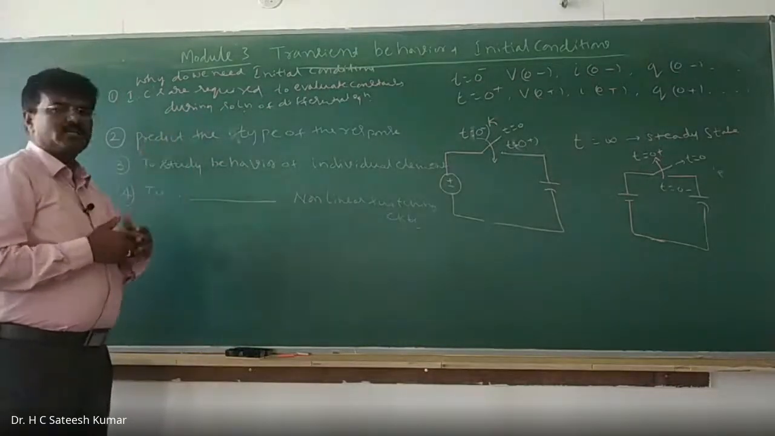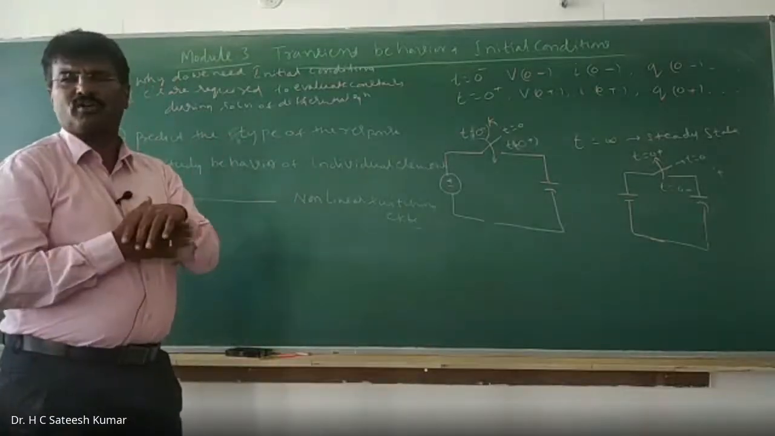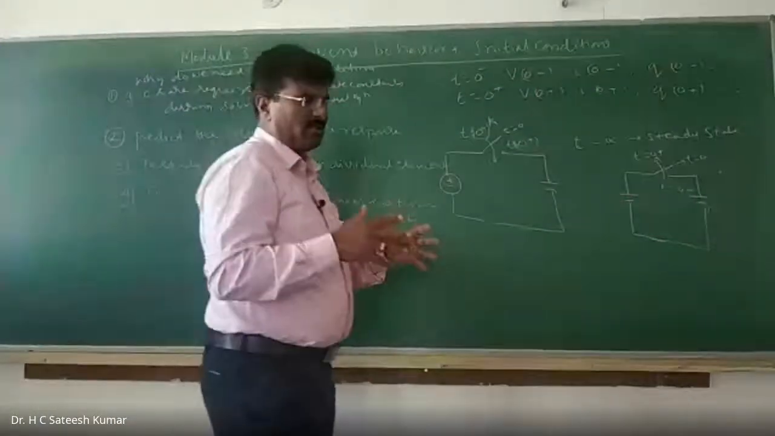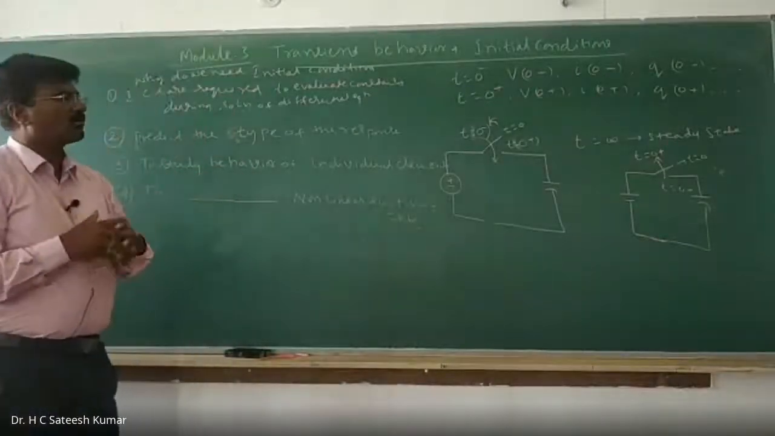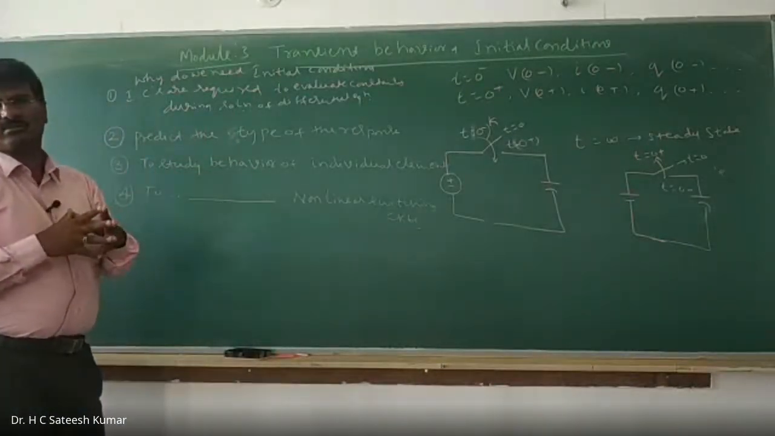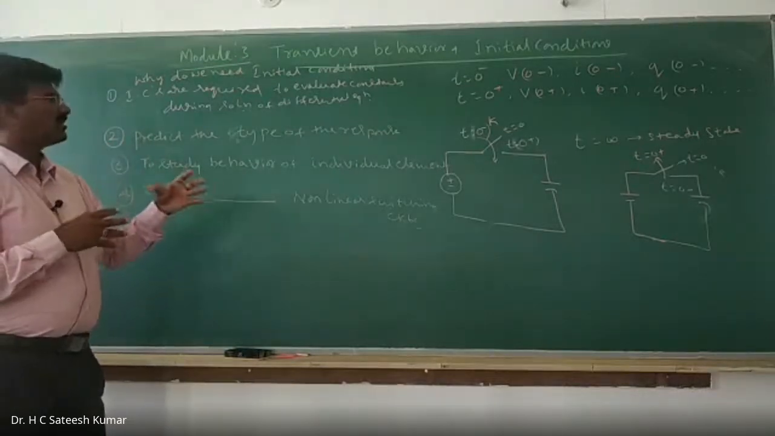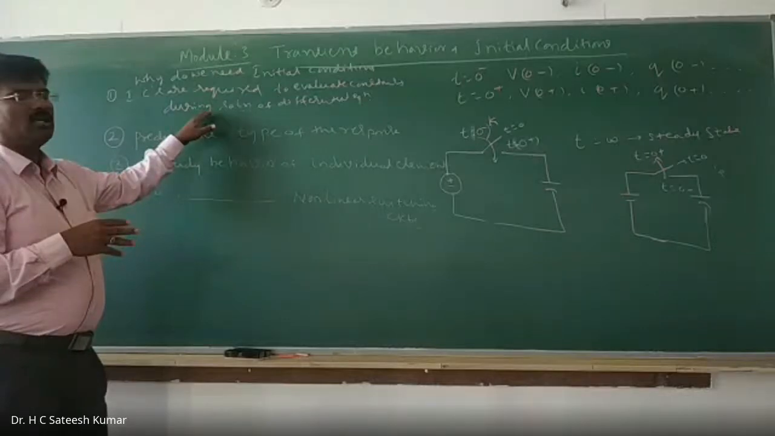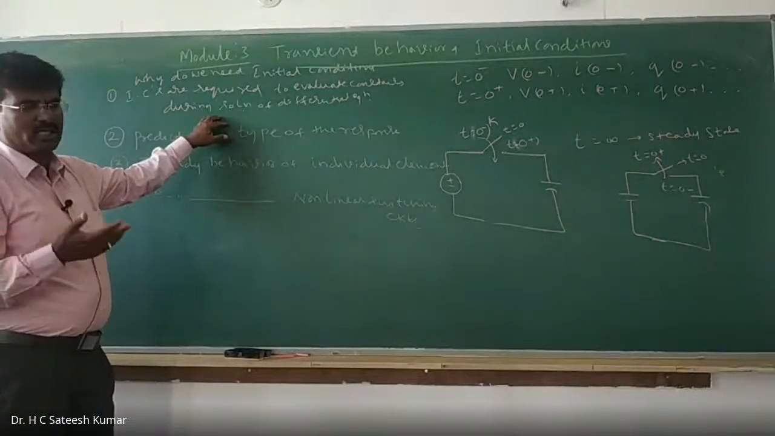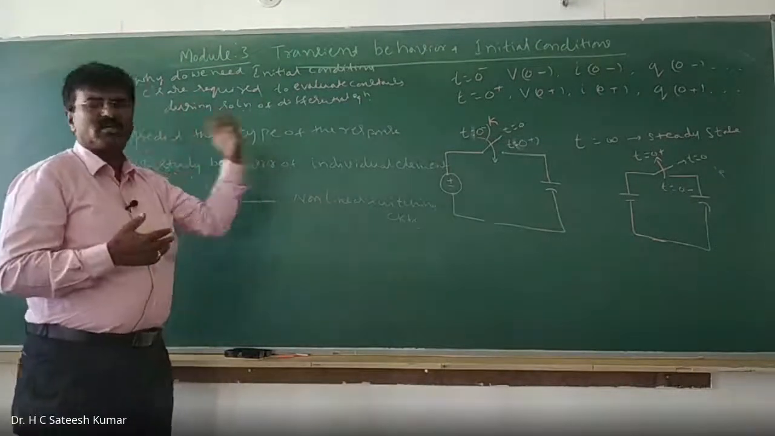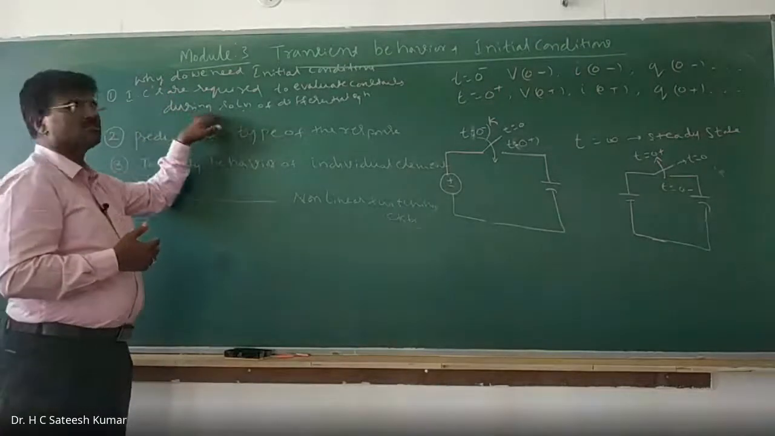To solve the differential equation, why do we need initial conditions? The solution of a differential equation consists of 2 things. One is the complementary function. Another one is known as the particular integral or particular solution. The complementary function represents the transient response. While solving the transient response, we get constants, depending upon the order of the differential equation. For an nth order differential equation, we get n constants. To evaluate those constants, we need initial conditions. That's the first point.